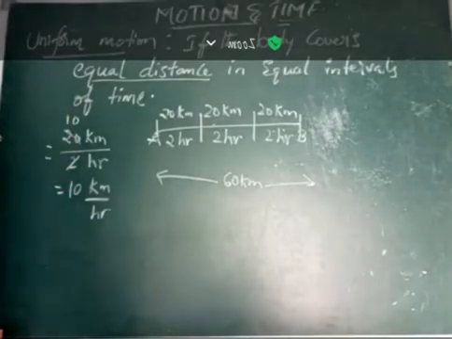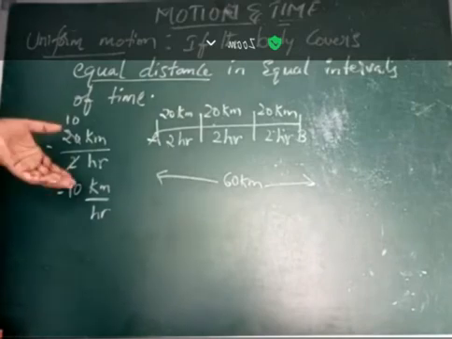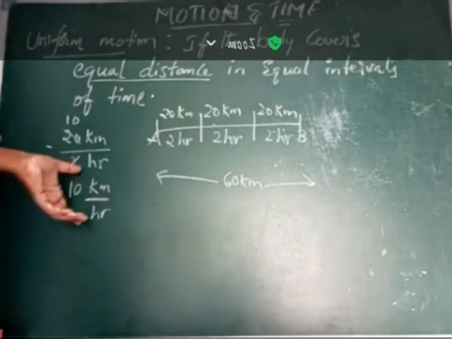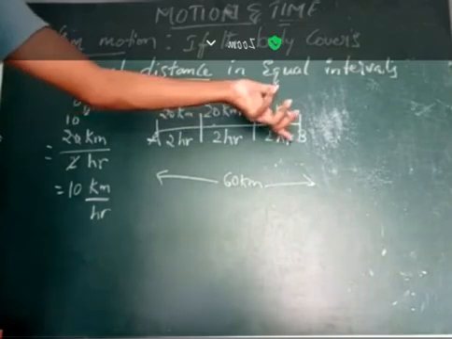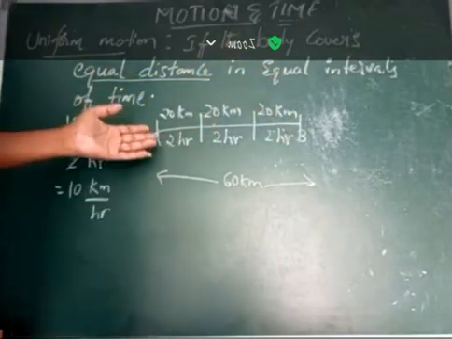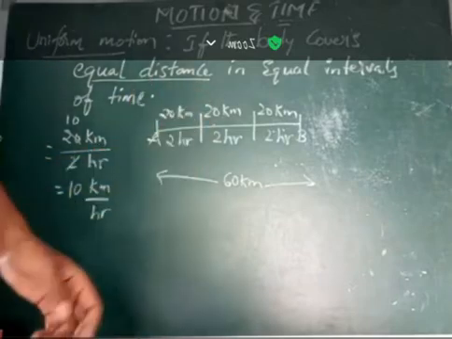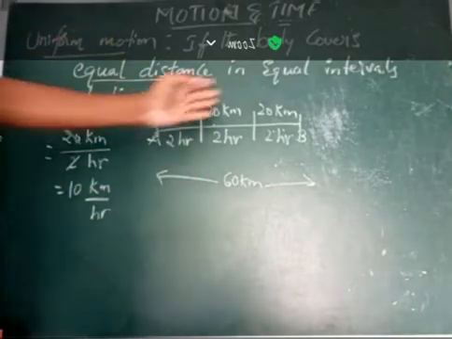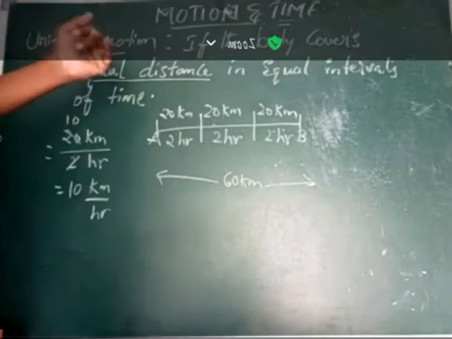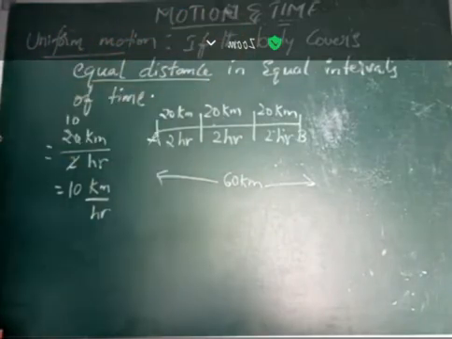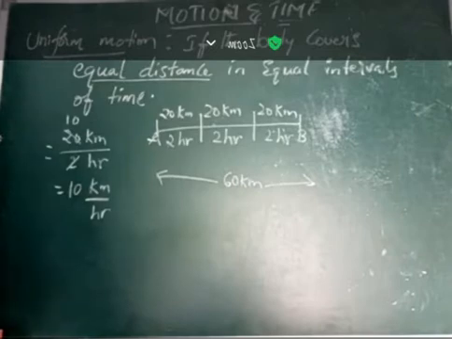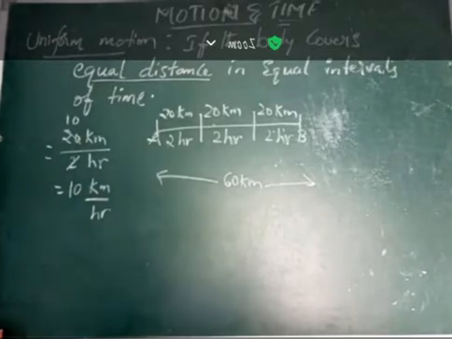The body is traveling at 10 kilometers per hour. So if a body covers equal distance in equal intervals of time, then you can say that the body is traveling with uniform motion.